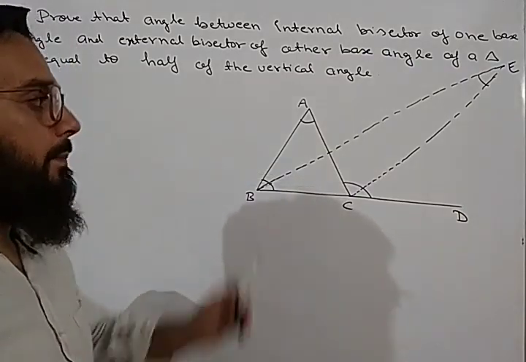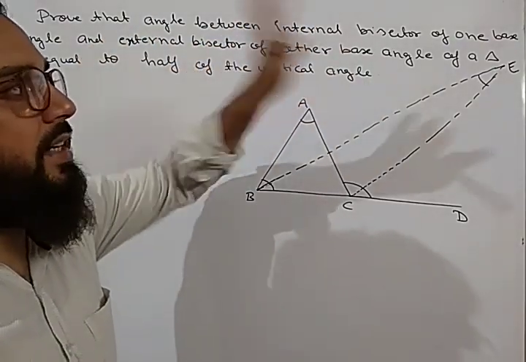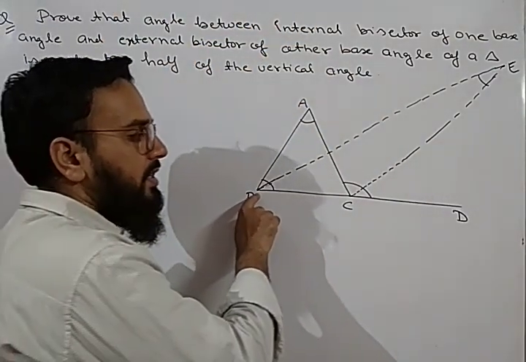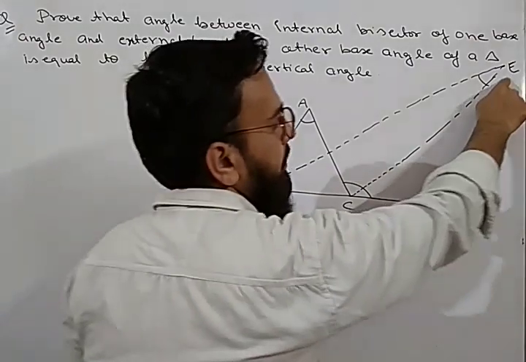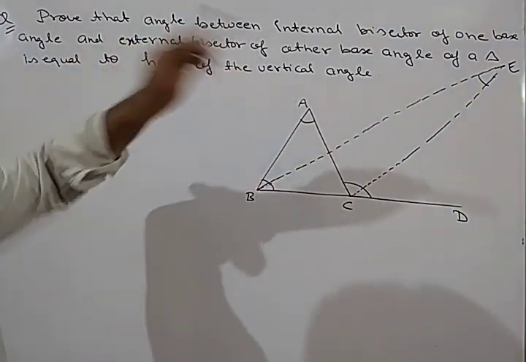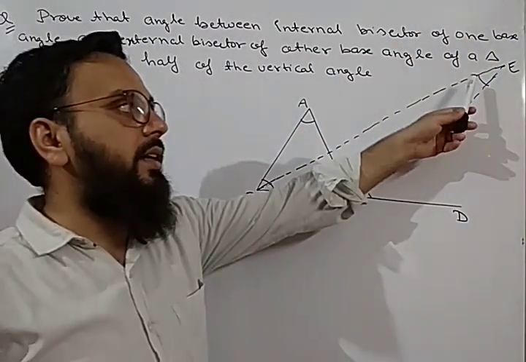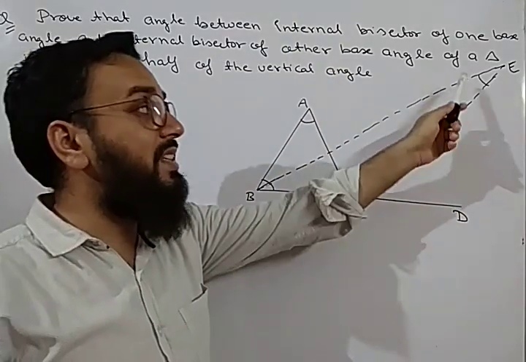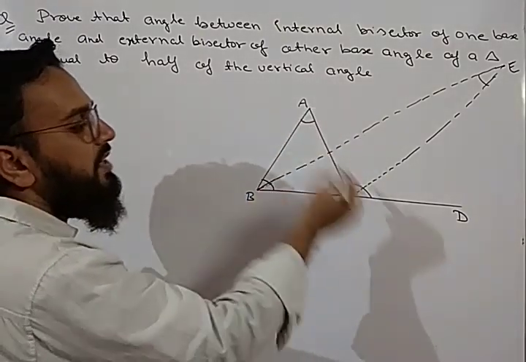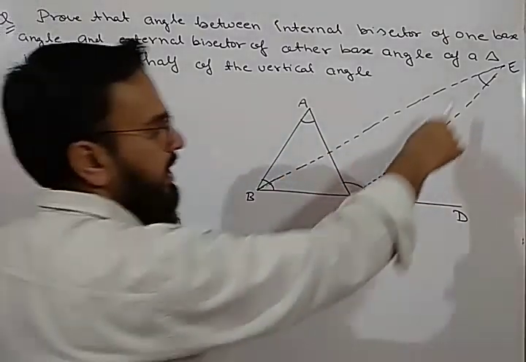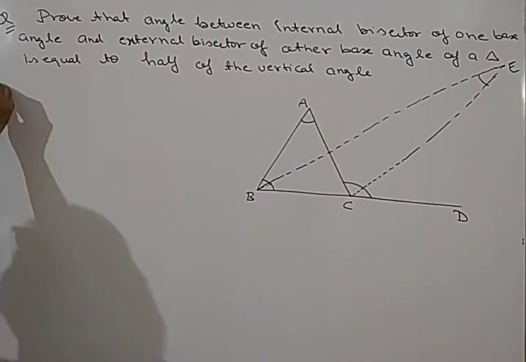Okay, got the question? Let us understand it once again. What is given? Prove that the angle between internal bisector of one base angle. So this is the angle bisector of internal angle and external bisector of other base angle. So this is the external bisector of other angle, and the angle between these two bisectors. So if we extend these two bisectors, they are intersecting at point E, it means this angle is forming, this is angle E, and we have to prove that this angle is equal to half of the vertical angle. The vertical angle means vertical angle of the given triangle ABC. It means we have to prove angle E is equal to half of angle A. Clear?